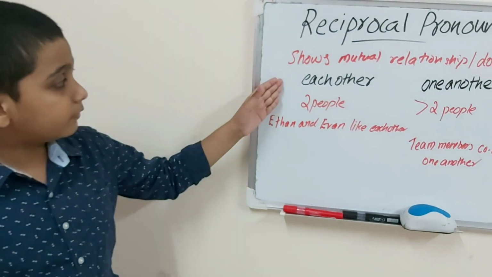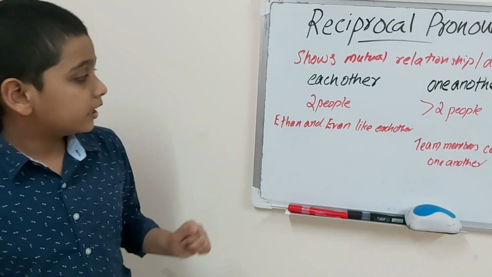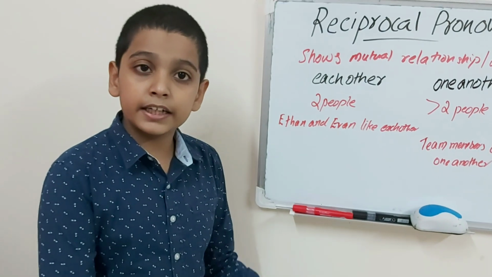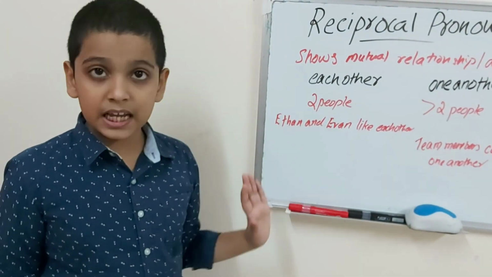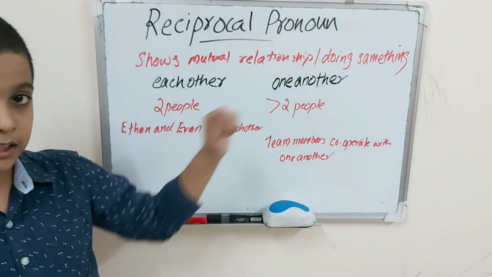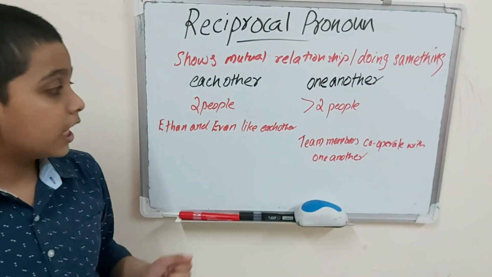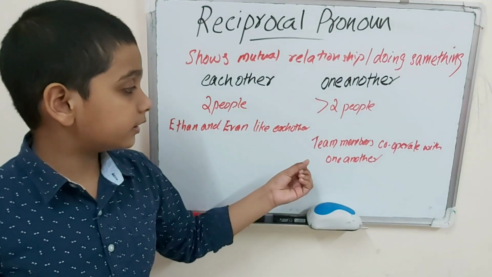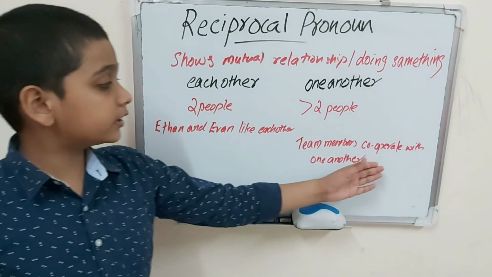The example for each other is, Ethan and Ivan like each other. Here Ethan likes Ivan and Ivan likes Ethan. So they are both doing the same thing. And the example for one another is, team members cooperate with one another. Here we are assuming that the team consists of more than two people and they are doing the same thing.